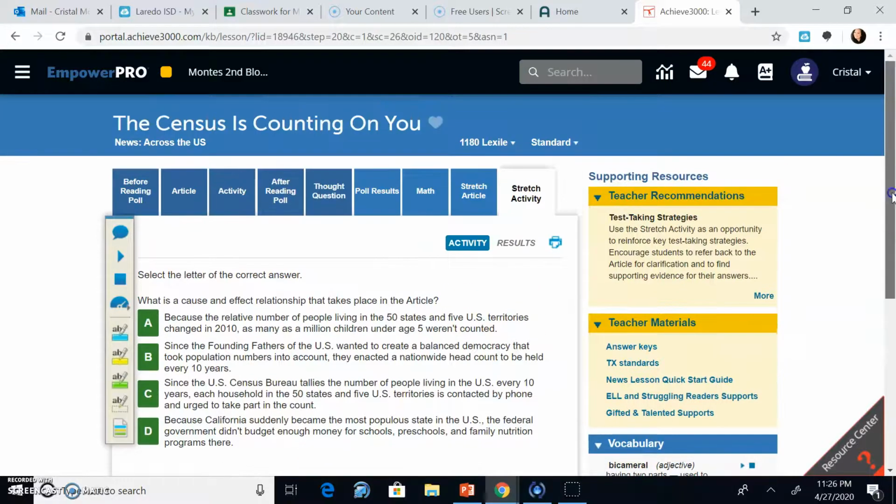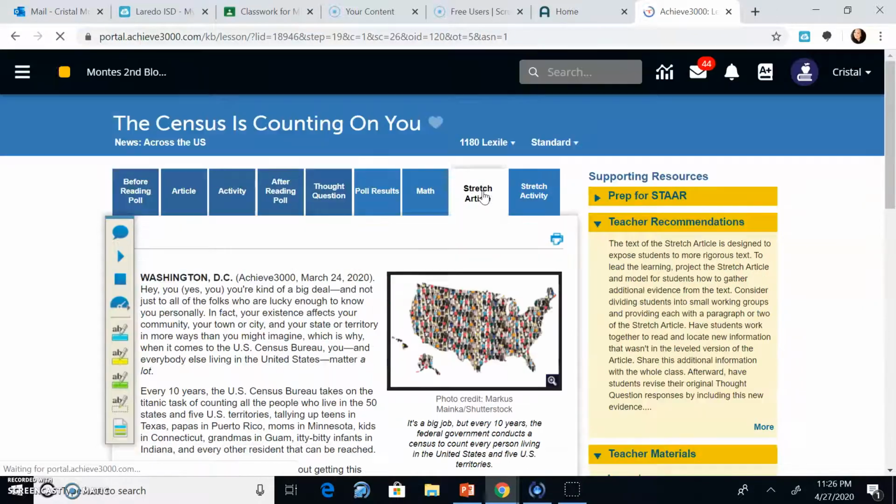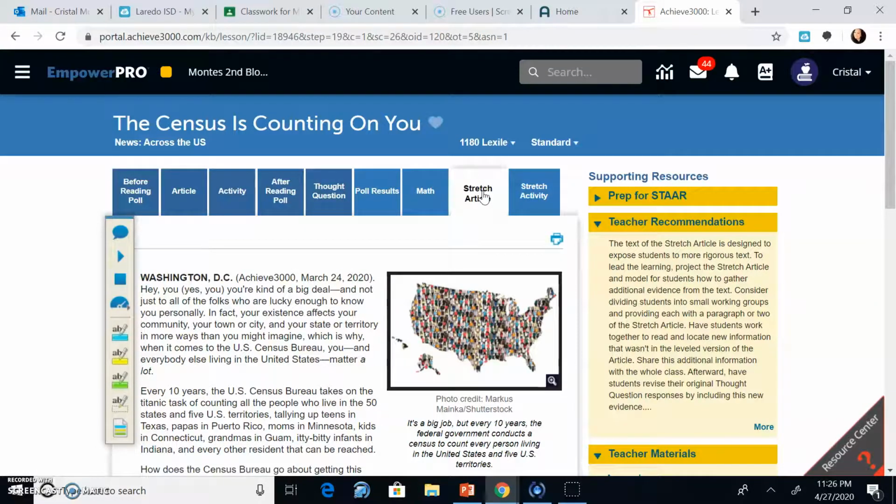Because we're having 2 articles in one, because you do have the regular article and then the stretch article, I'm going to give fewer assignments because you already have 2 assignments with the articles, and then you have the reading polls, then you have the thought question, and then the math portion. So when I give you a 5-step lesson from Achieve 3000, you're doing a lot of activities.